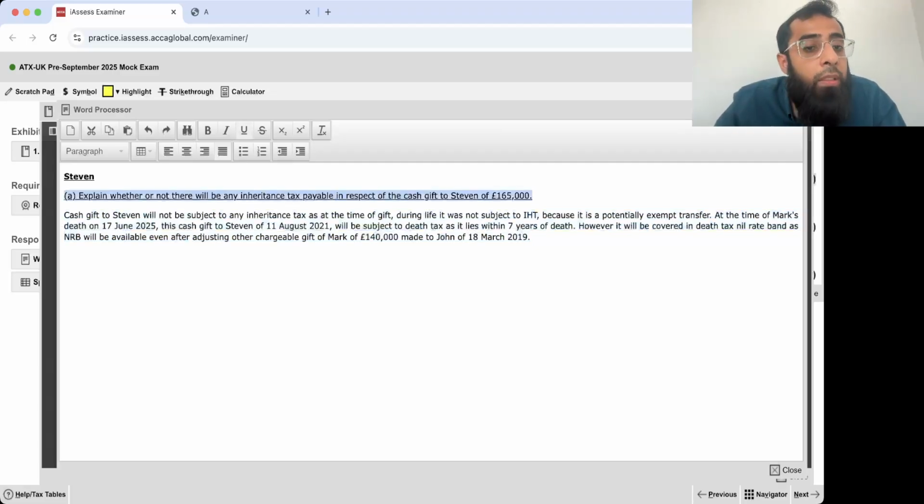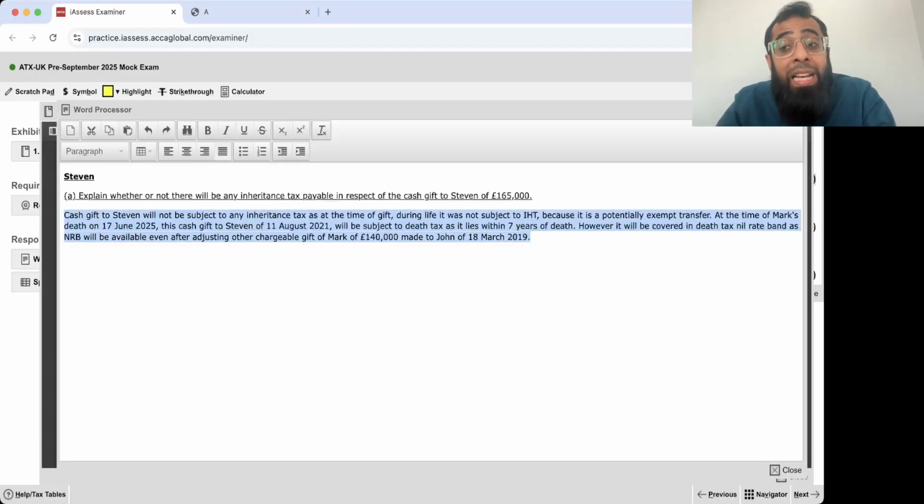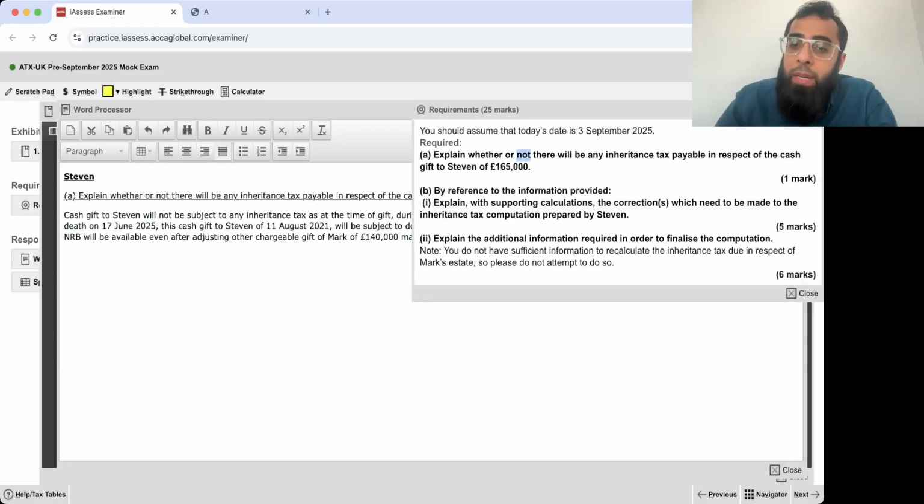So there will be no IHT. No IHT during life and no IHT at death also, because it will be covered in the nil rate band. Is it clear? So whether there will be IHT: there will be no IHT at the time of gift and no IHT at the time of death because it will be covered in the nil rate band. A very easy requirement just for 1 mark.